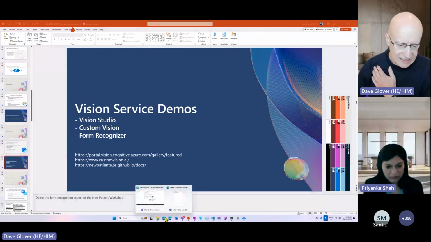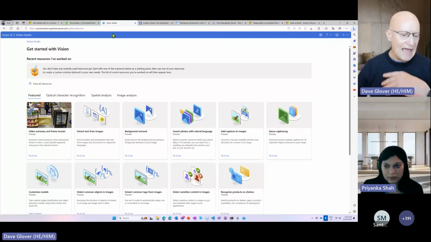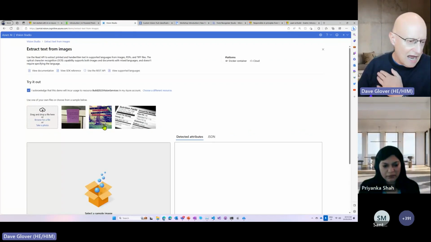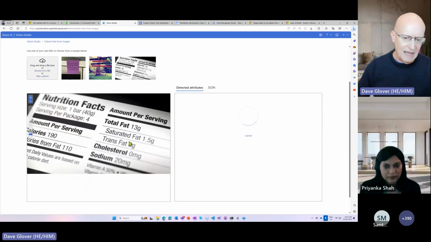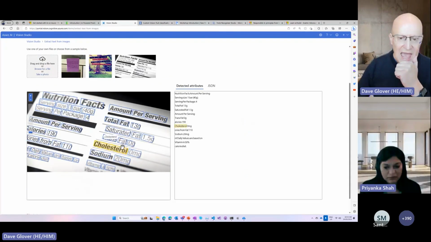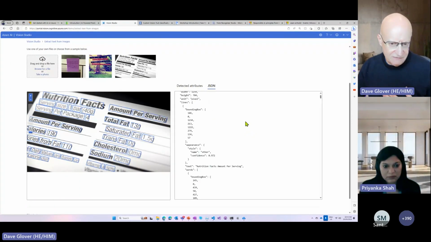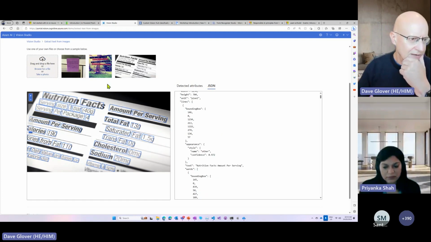Now, Vision Studio is kind of like the backing studio for computer vision. And so I've gone into Vision Studio. You can sign into this yourself. And you can see some great examples. So for example, here, I want to extract some data off a form. And you can see I've dragged and dropped that, and we've loaded in an image. And you can see that this is the data that's come off this form. And if I go and look at the JSON for this, you can see, oh, that's interesting. They've got what's called bounding boxes. So where's the location on this form? And you can see the kind of data in there.